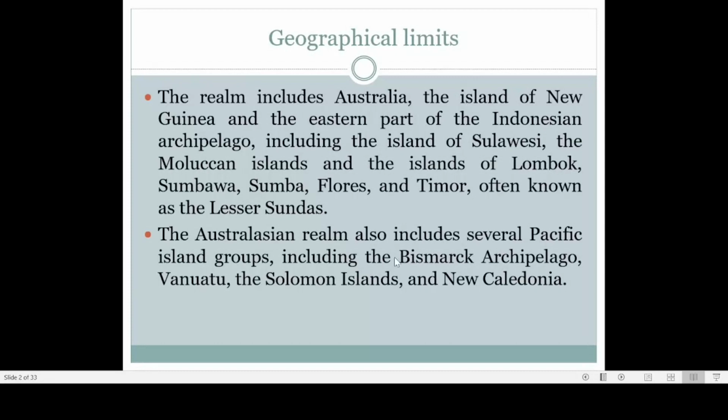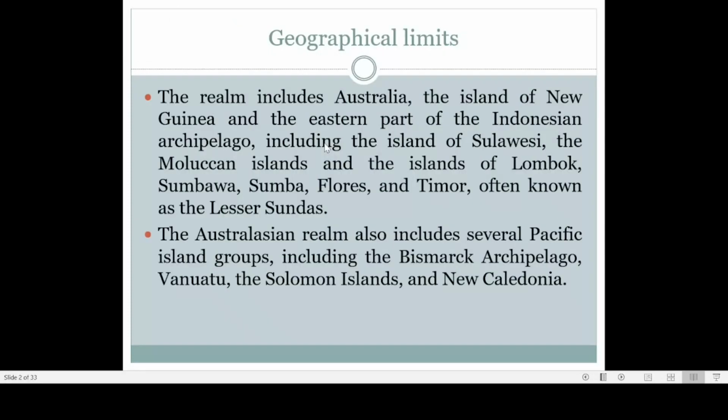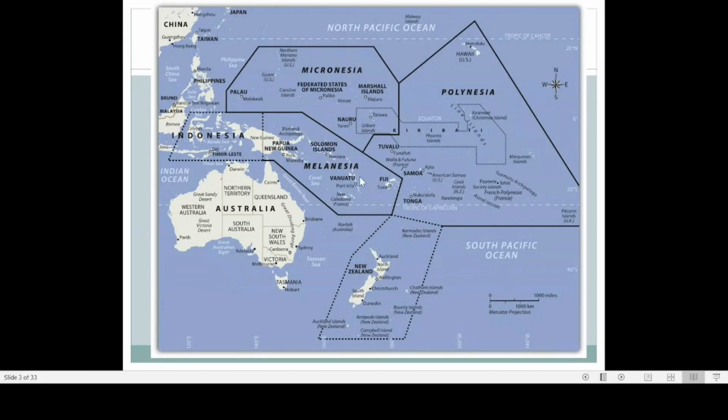Then we can also see the Solomon Islands. Then comes Vanuatu, and New Caledonia. Vanuatu is here and New Caledonia is also here. So these are all smaller islands. One interesting thing about these three, the Solomon Islands, Vanuatu and New Caledonia, is that Australia and Antarctica were together for a long time.